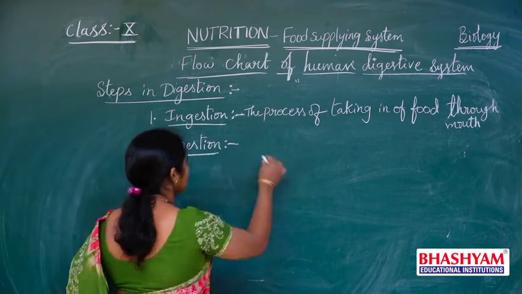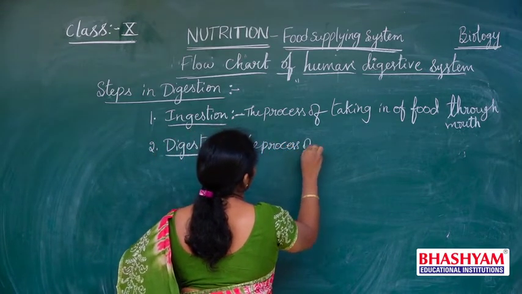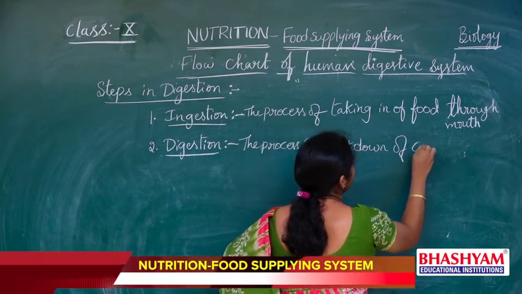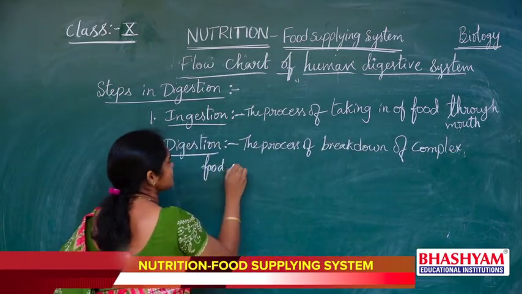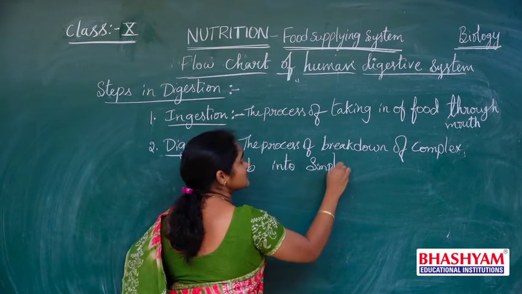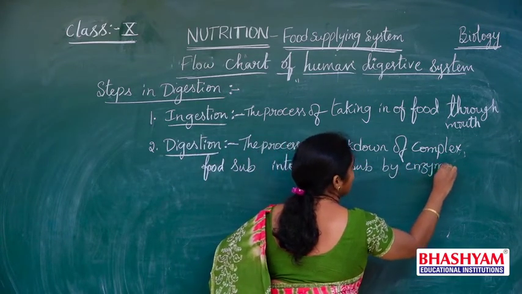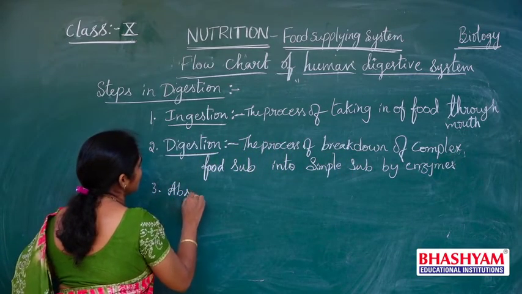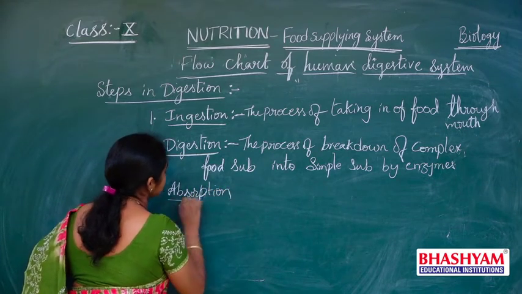It is the second step. Digestion means the process of breakdown of complex food substances into simple substances by enzymes. And next, the third one. After digestion of the food in the small intestine, the process that occurs is absorption.